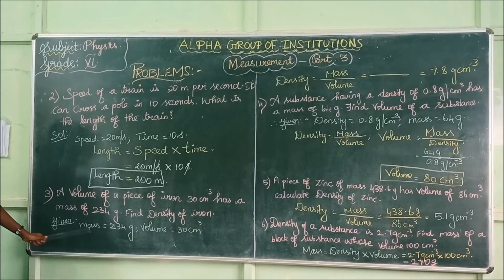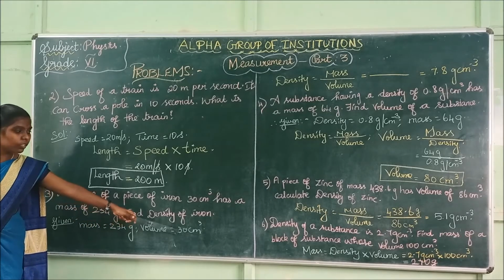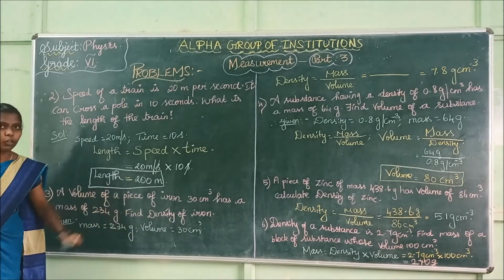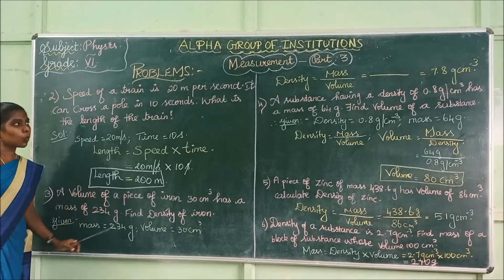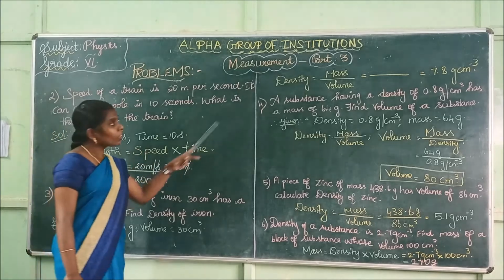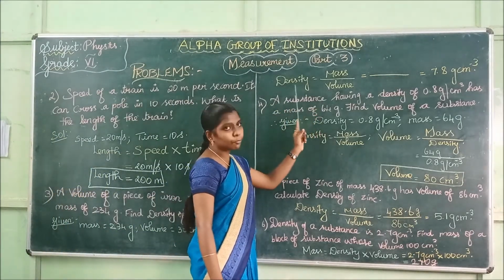They have given the mass value, mass which is equal to 234 gram, and they have given the volume which is equal to 30 centimeter cube. They are asking us to find the density of iron. What is the formula for density? Formula for density is mass by volume. This is the formula for density.